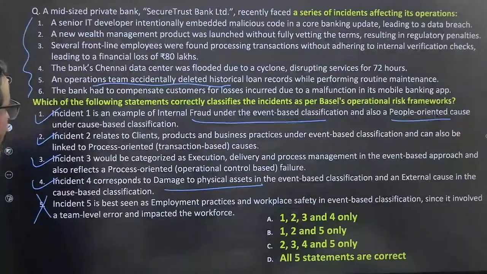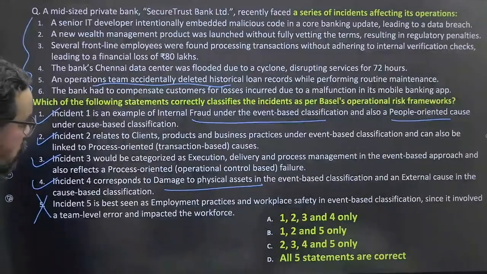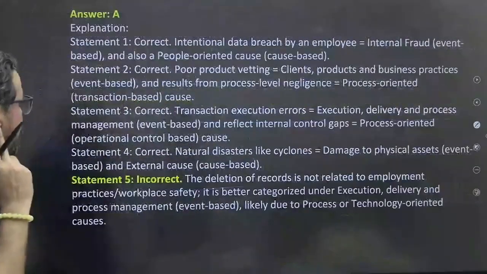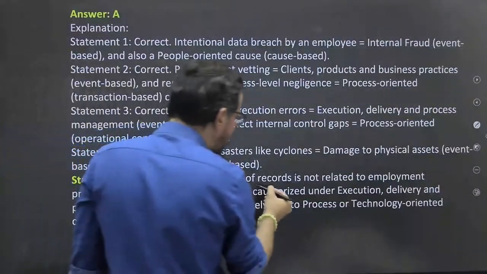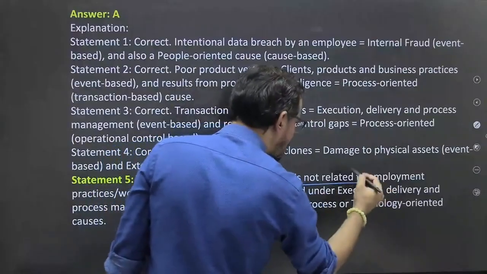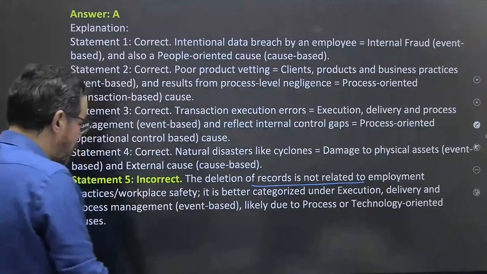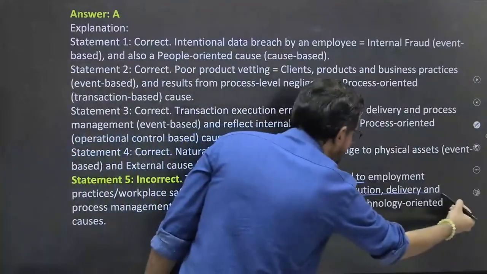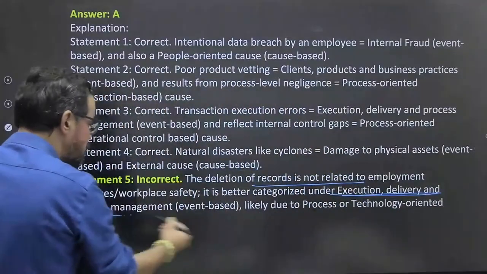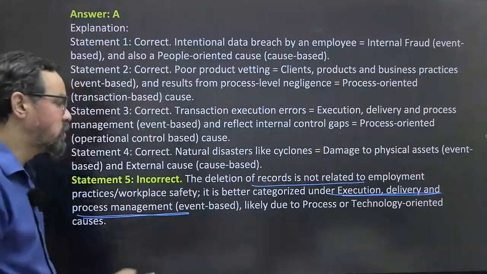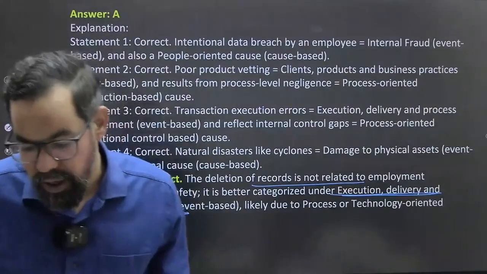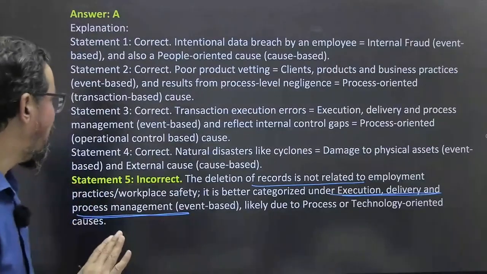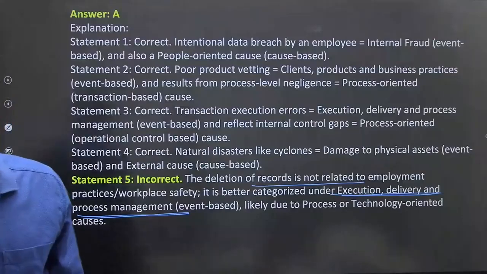चलो, तो अब आपका what 1 2 3 4 1 2 3 4 means आपका A, option A should be right answer for this particular question. Correct है? Yes. So the deletion of record is not related to employment. अच्छा, okay. Workplace safety. It will be categorized under execution, delivery, and process management. Event based, and it is not external things आपका. It is not an external issue आपका. This is completely internal आपका. It will be categorized under the internal events.